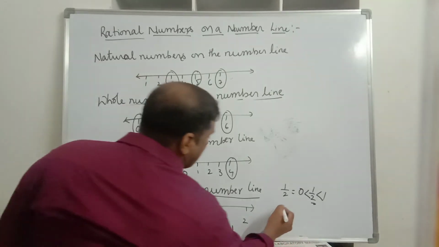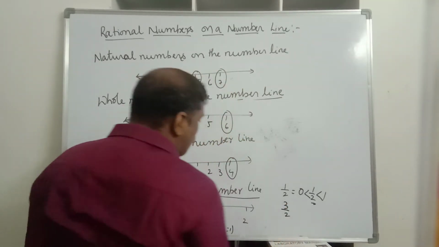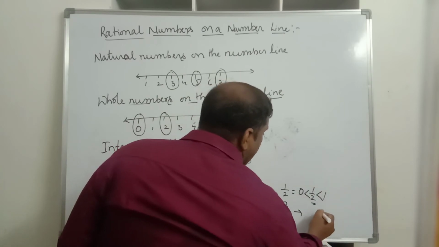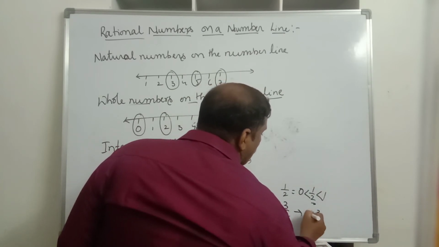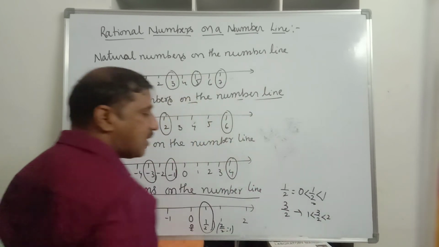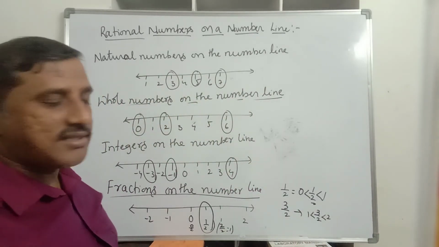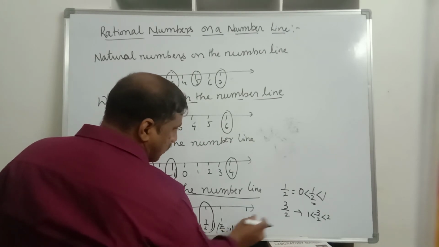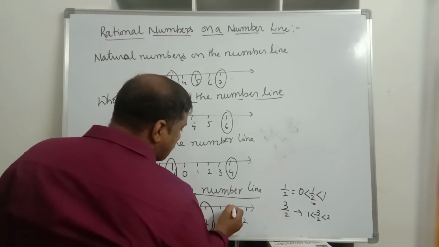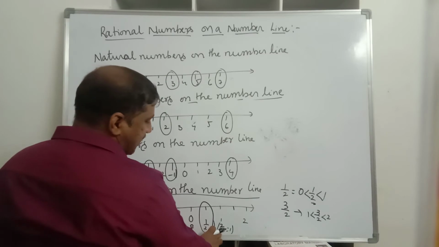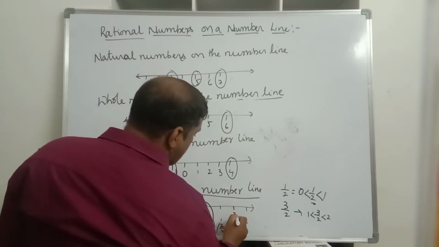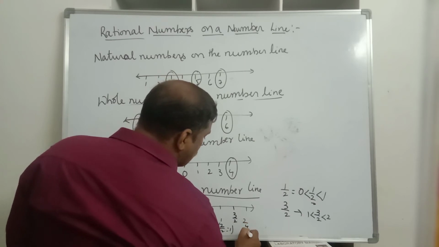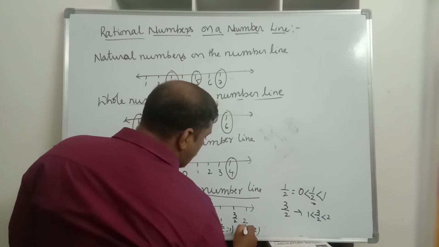If you want to represent 3 by 2, where do we find 3 by 2? Its value is more than 1 and less than 2. You have to identify that. Here we got 2 by 2. Again the denominator is 2, so divide this part into 2 equal parts. This is 2 by 2, this will give you 3 by 2, and here it is 4 by 2, which is equal to 2.